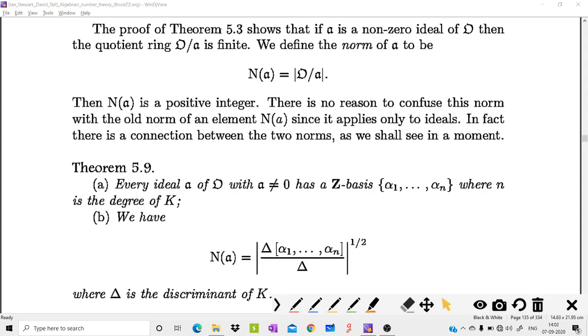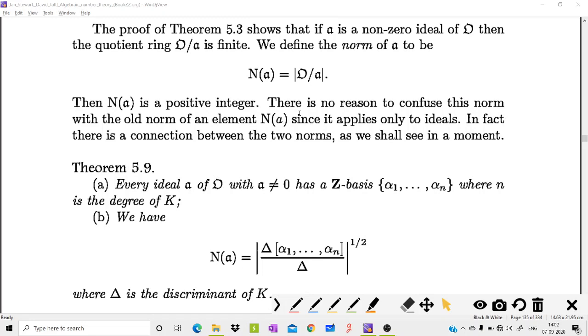In the proof of Theorem 5.3, we already proved, using quotient rings, that O by A is always finite. This finite number, the cardinality of O by A, is defined as the norm of A. Therefore the norm of any ideal is a positive integer.